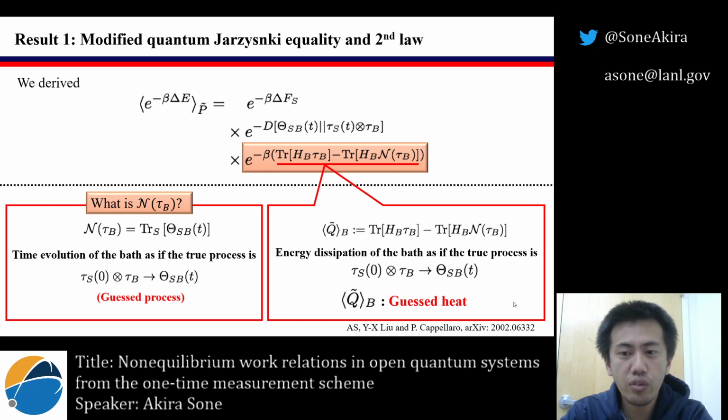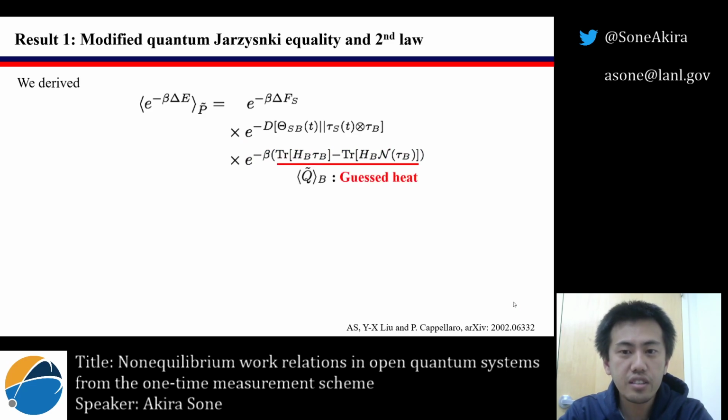So we call this quantity QB the guessed heat, because it is derived from the best guess state. Please note that since the best guess state is well defined, this guessed heat is also a well-defined quantity. As we can see, by only considering the measurement on the system only, we can obtain a well-defined heat-like quantity.